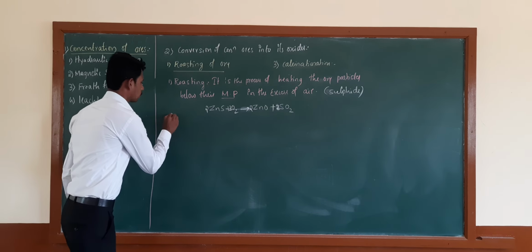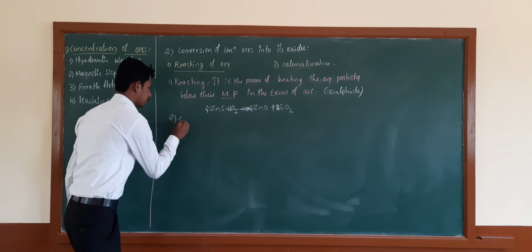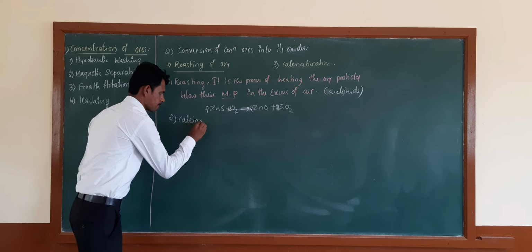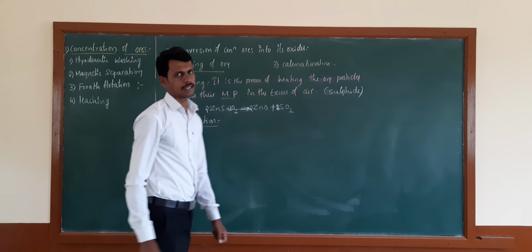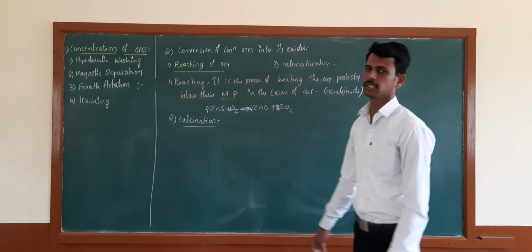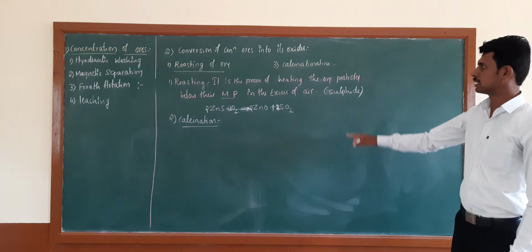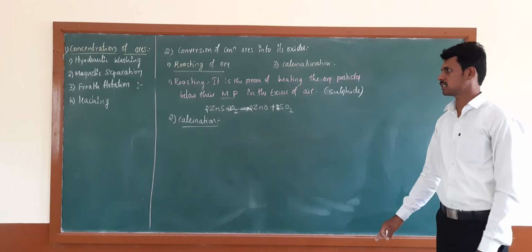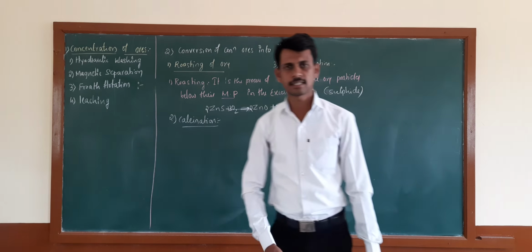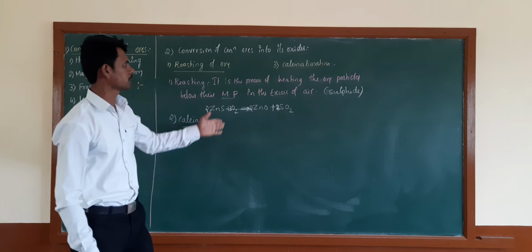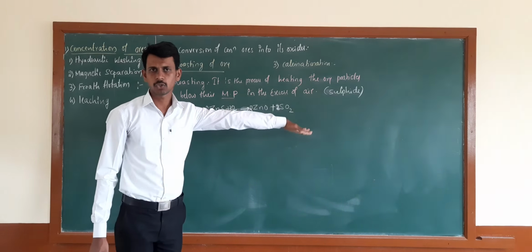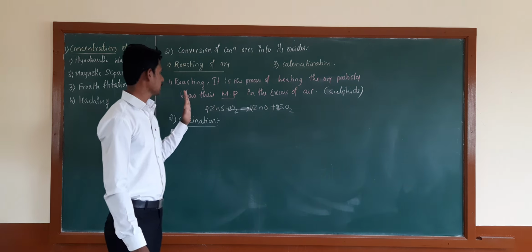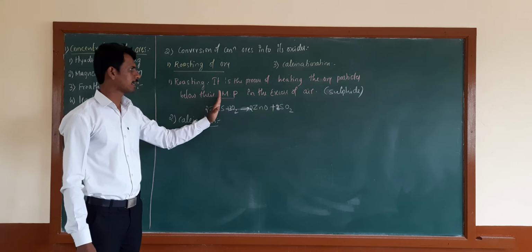Then the second one is calcination. Calcination is also the same process, but some conditions are changed. Calcination also converts the concentrated ore particle into its oxide by heating below its melting point.